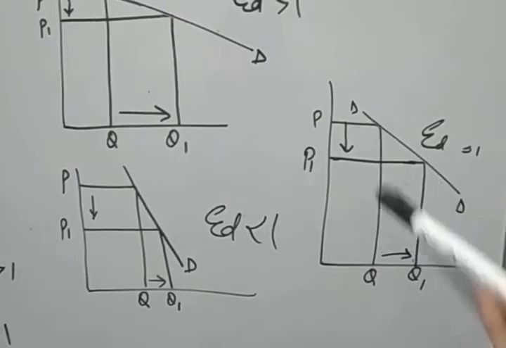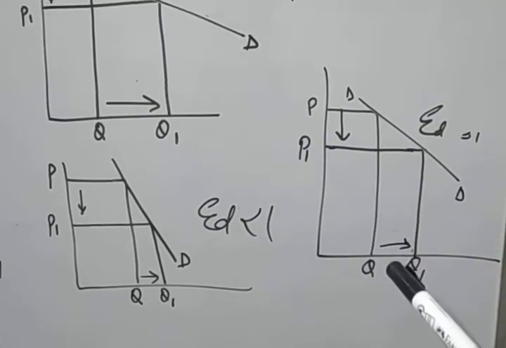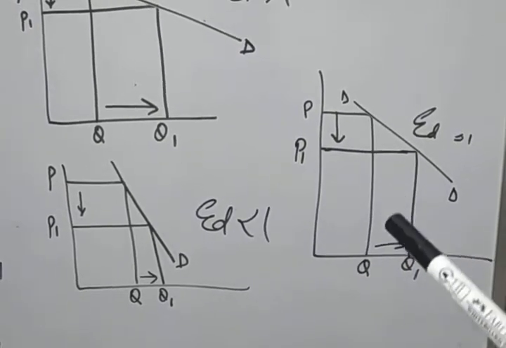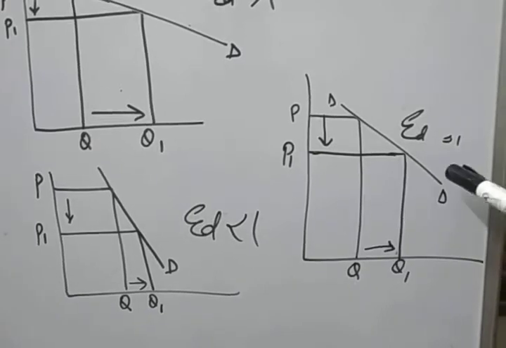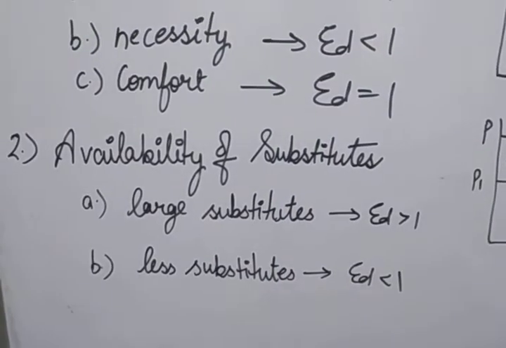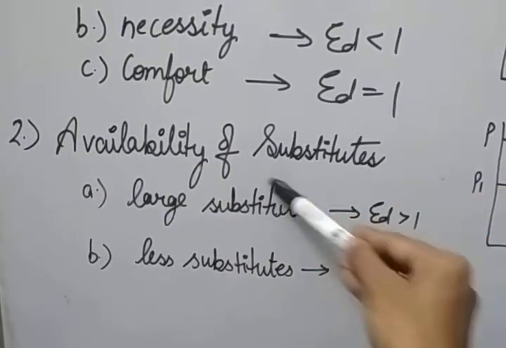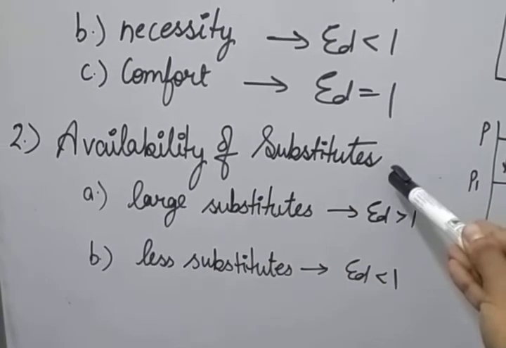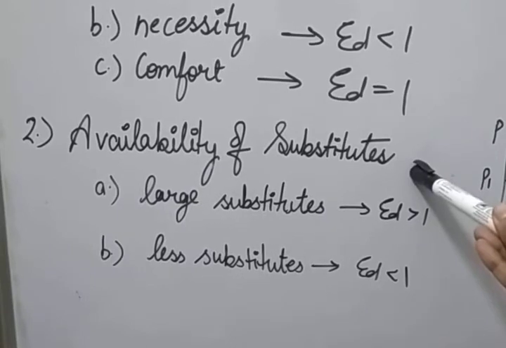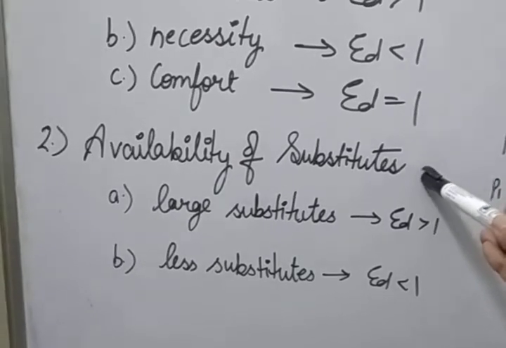So you will see the equal changes in the price and the quantity. So the elasticity for the comfort goods is equal to 1. Now the next factor is availability of the substitutes, which can replace the other commodity. In absence of one commodity, we can go ahead with the other commodity also.